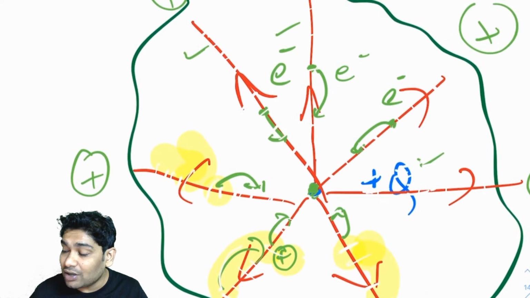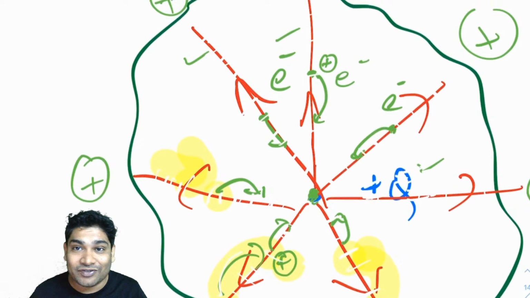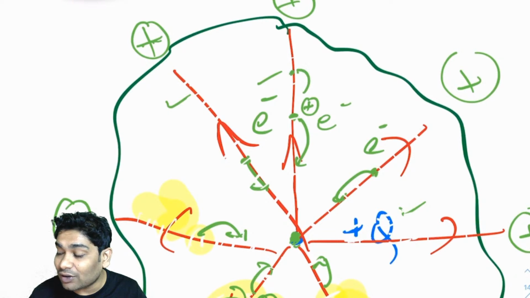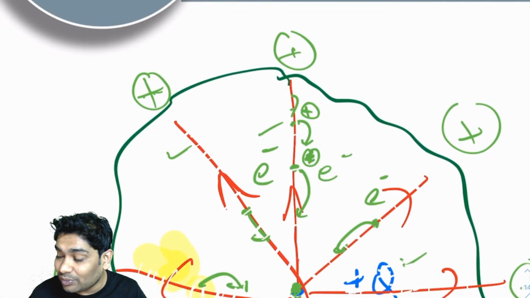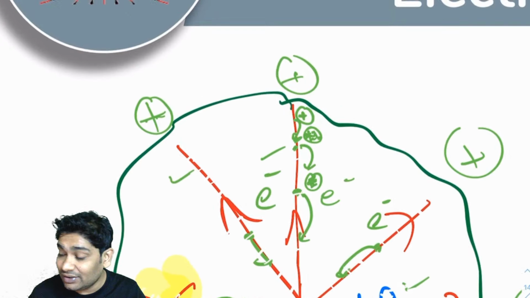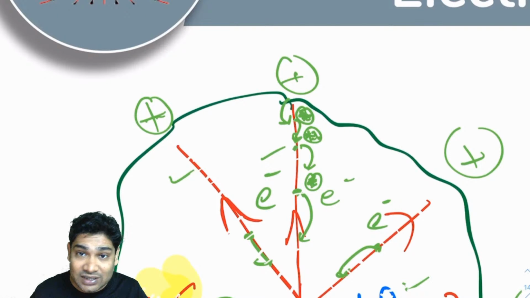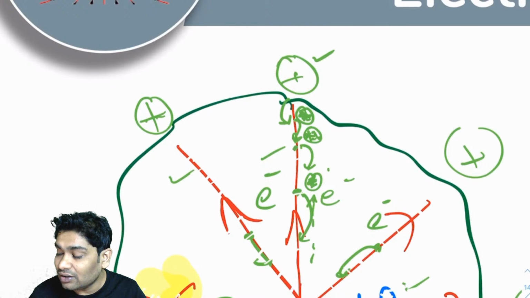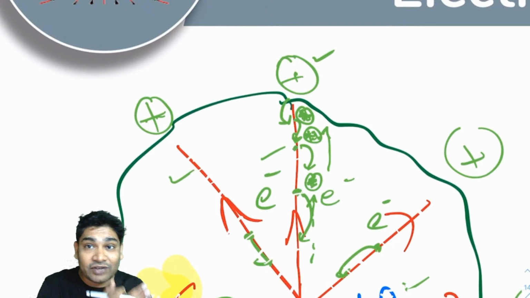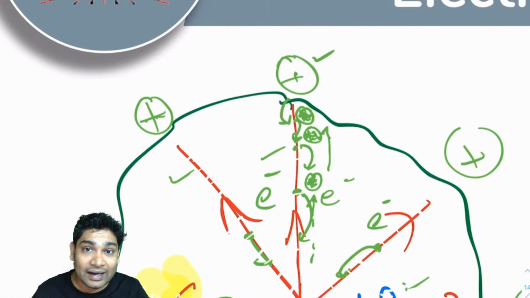So anytime an electron jumped, imagine there is a positive charge that is created here. Immediately another electron will jump here, and this positive charge would disappear, and a positive charge would appear here. The moment that happens, another free electron from the neighboring atom will jump here, make this one disappear, leading the positive charge here. Finally, the surface free electron will jump here, and this one will disappear. So all these holes that are getting created inside are also disappearing. And ultimately, this positive charge is appearing on the surface. So the charge of the hole keeps on shifting, and ultimately it ends up on the surface.